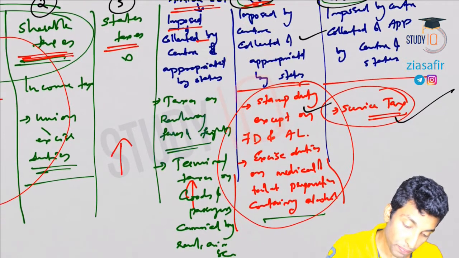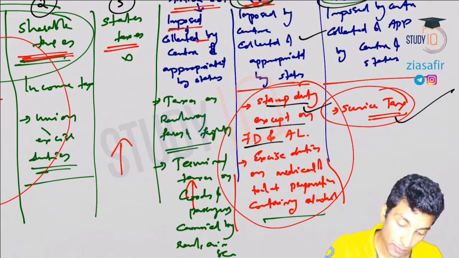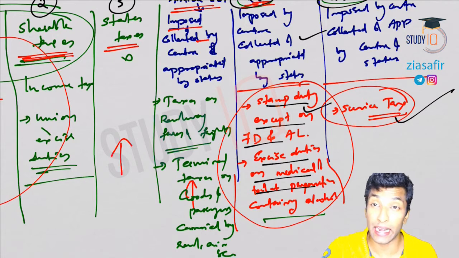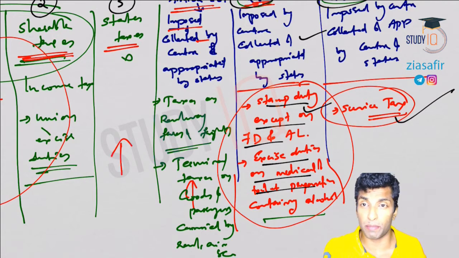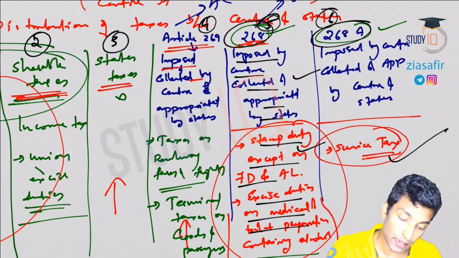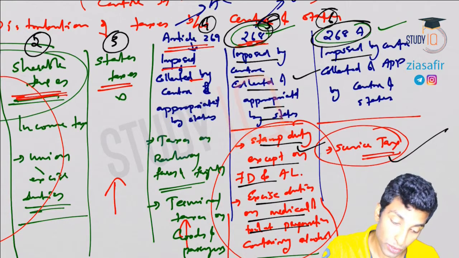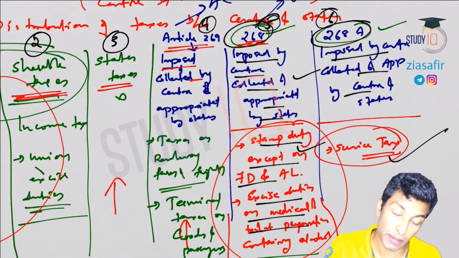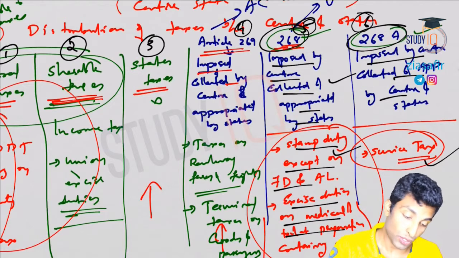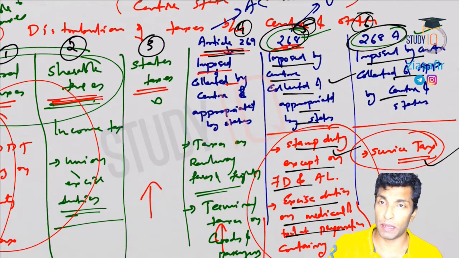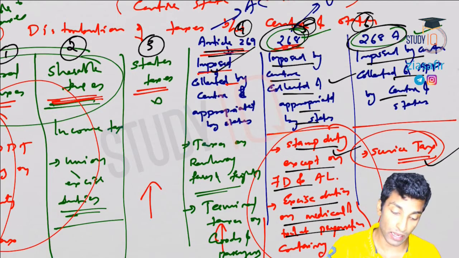In 268, these two will come: stamp duty except on financial documents and agricultural land, and excise duty on medicinal and toilet preparations containing alcohol. If it is not containing alcohol, it will be part of excise duty. So 268 is imposed by center, collected and appropriated by states. 268A is imposed by center, collected and appropriated by center and states together. So here 269: railway freights, etc., and we have seen newspaper, forwards, futures, all those will come here.